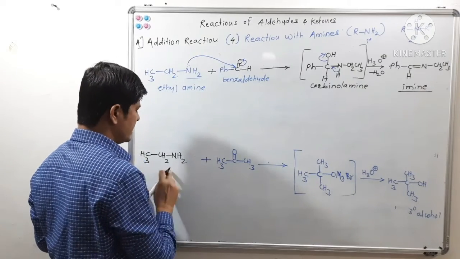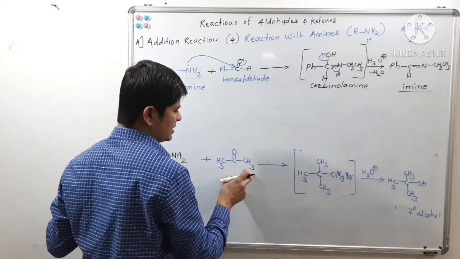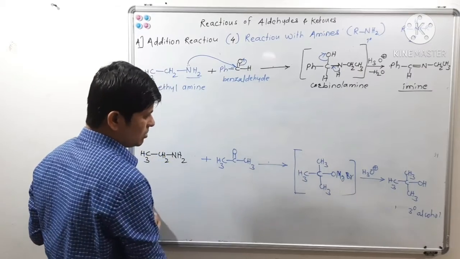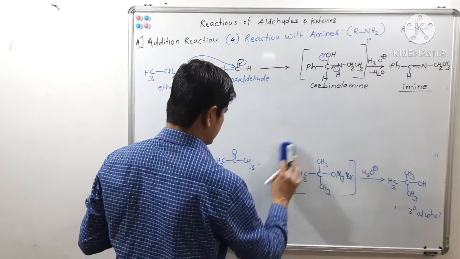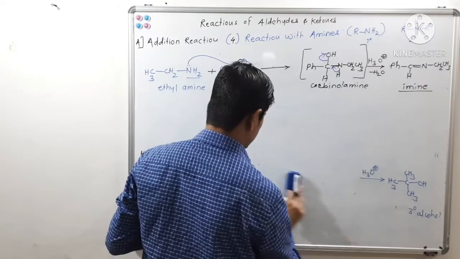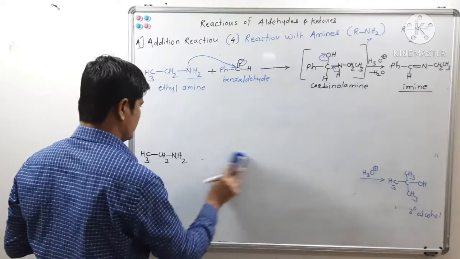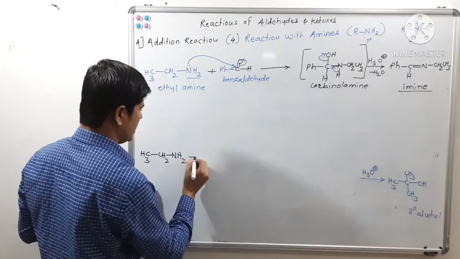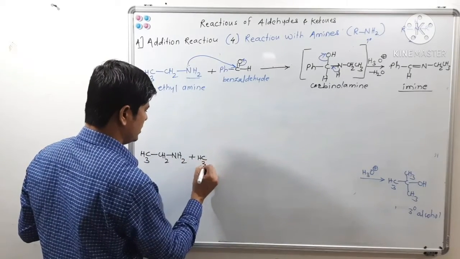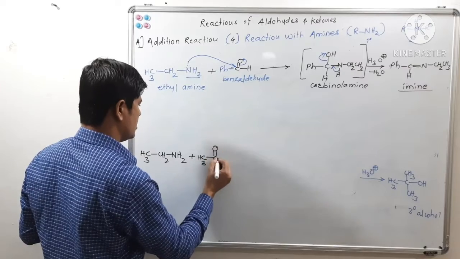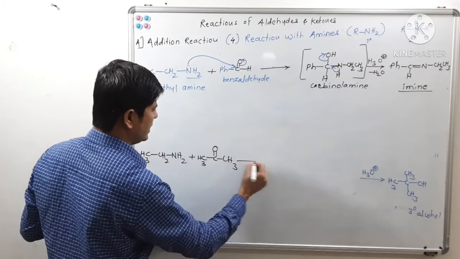So when there is a reaction of ethylamine with acetone, what will we get?